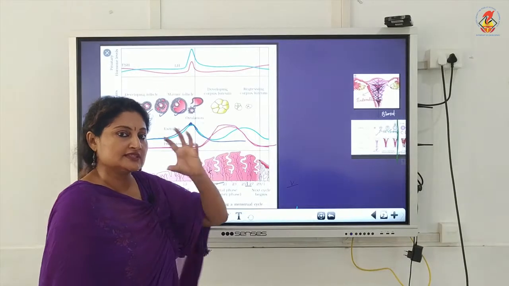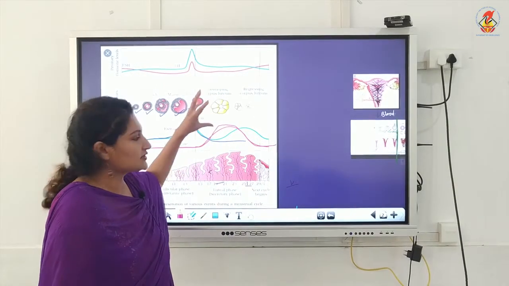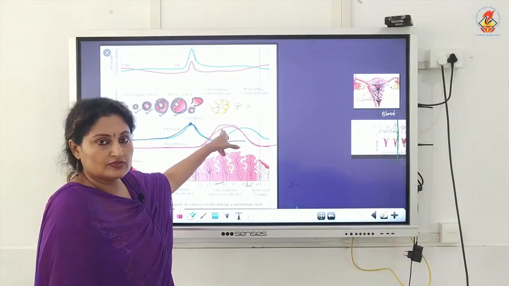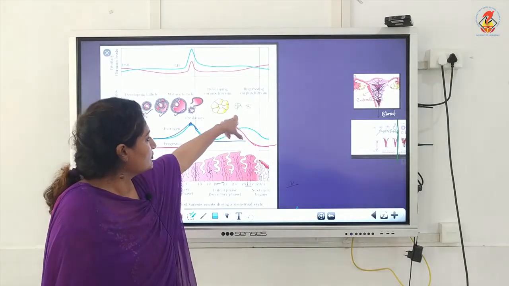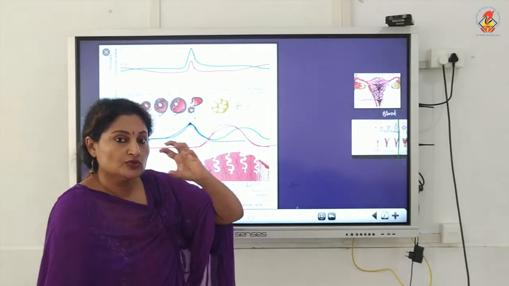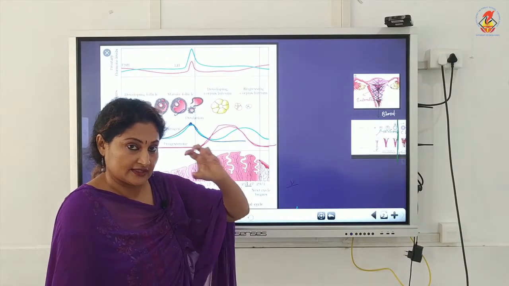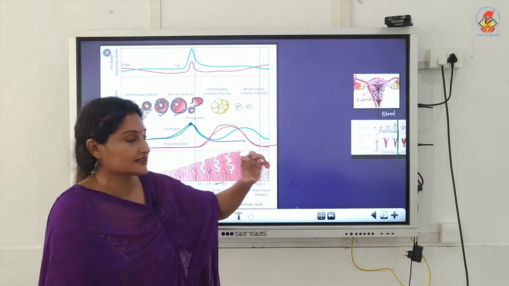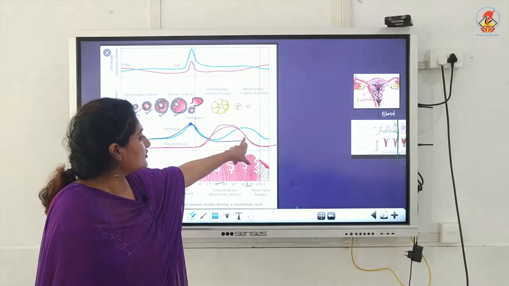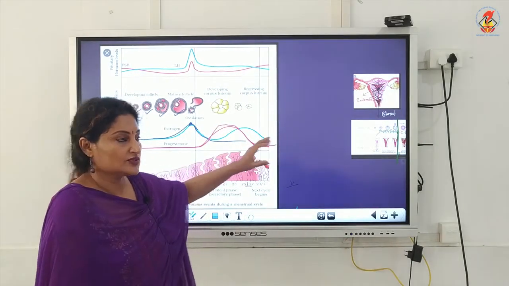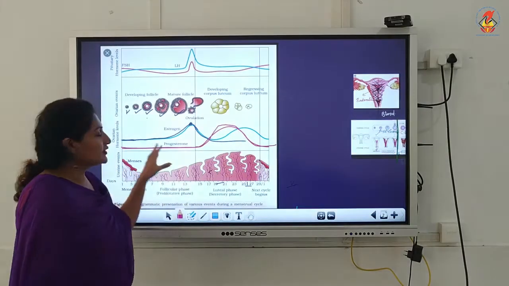Just correlate with the size of the corpus luteum. Initially it was big in size, so high level of progesterone. Then as we move from day to day, the corpus luteum degenerates, regresses, so the amount of progesterone decreases.